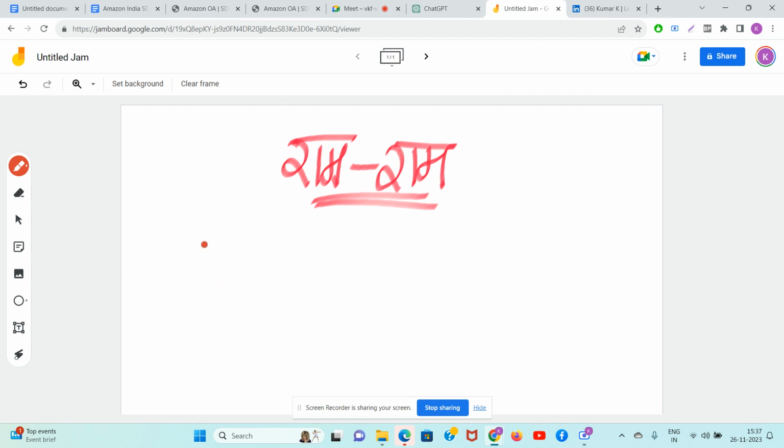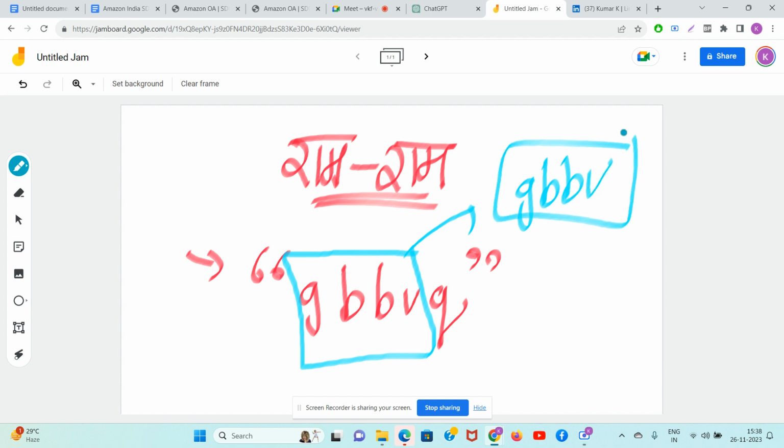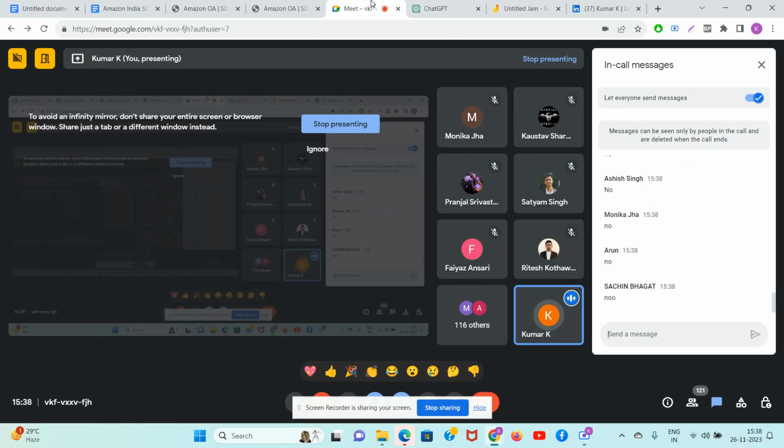Guys, always remember that first thing. Let's say, guys, can you tell me which substring you will choose from this string such that it is valid and largest? Now someone can tell me, okay, let me take the example. Can I select G double B V? Start writing yes or no in the chat. Can anyone explain to me the reason why we cannot select G double B V?